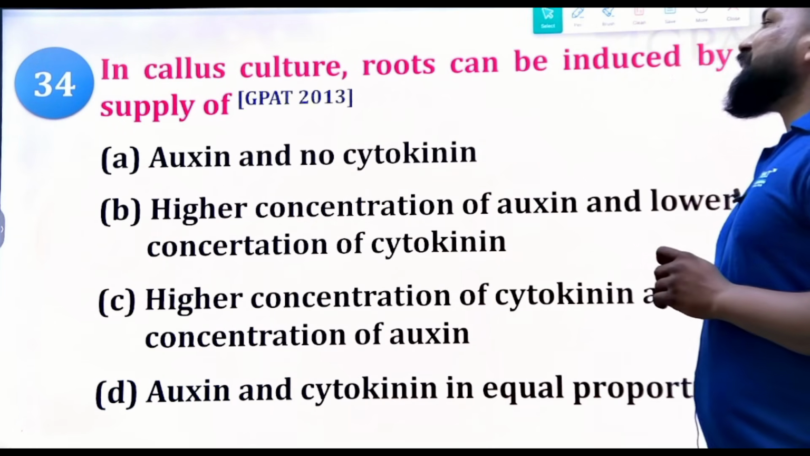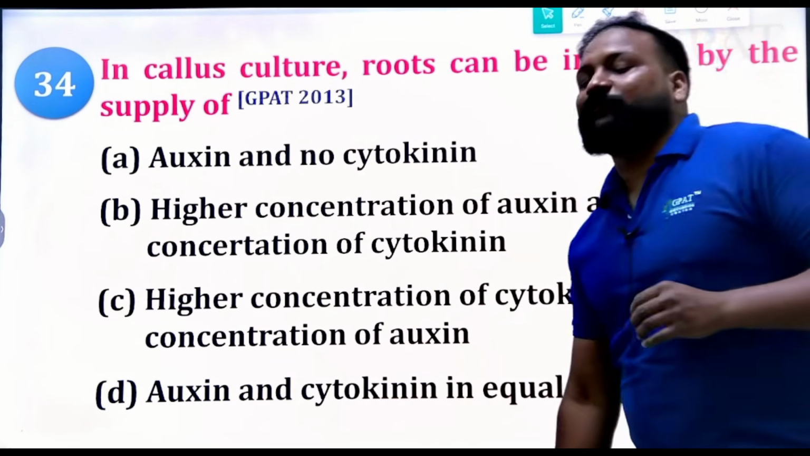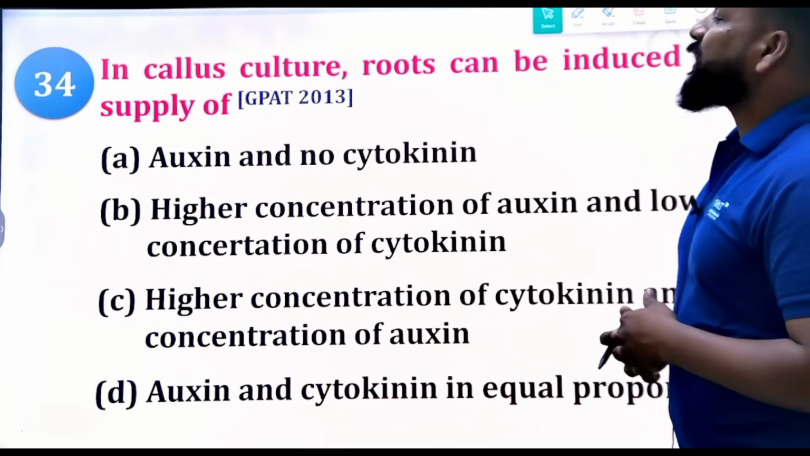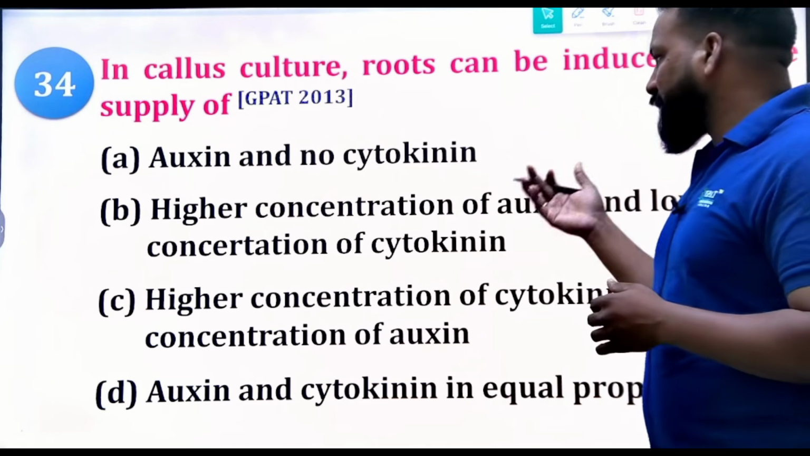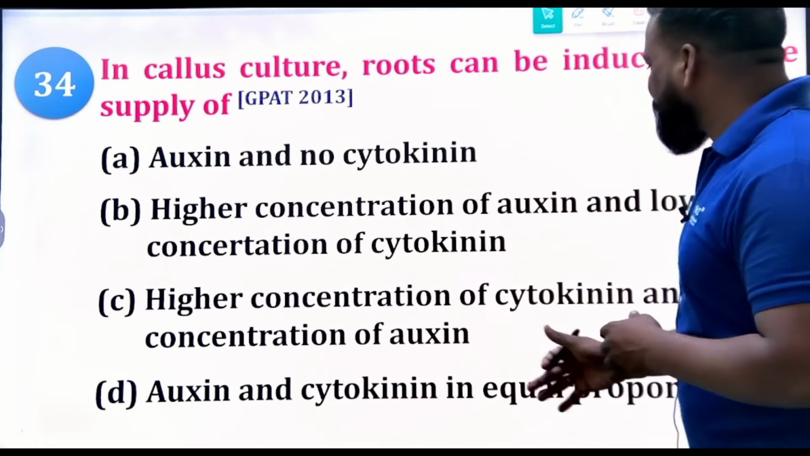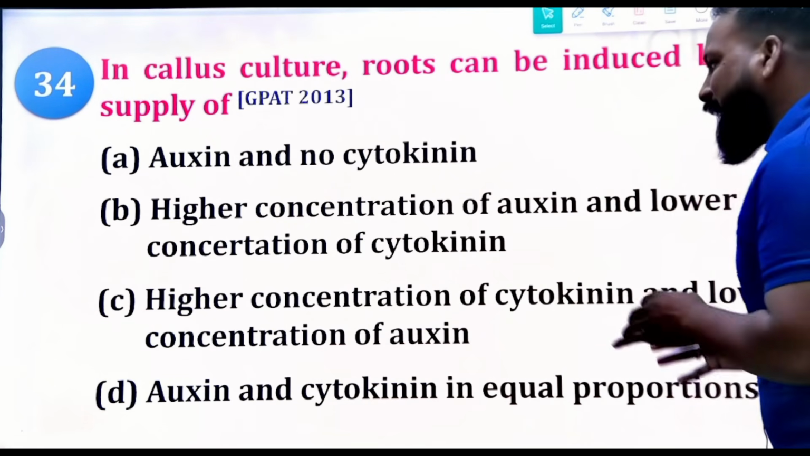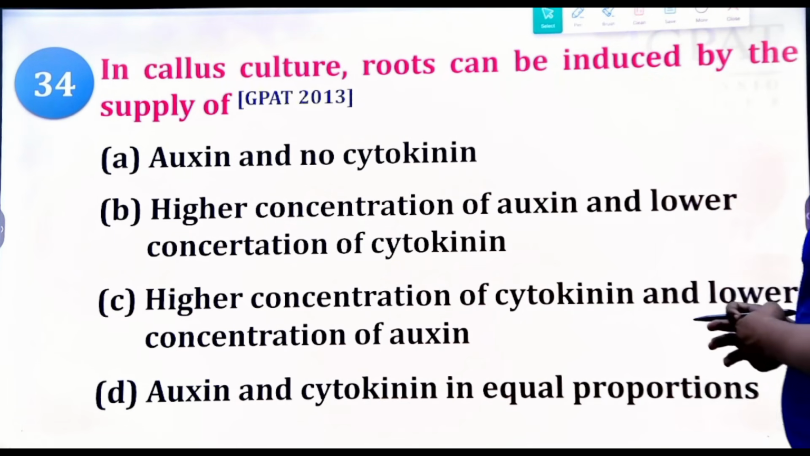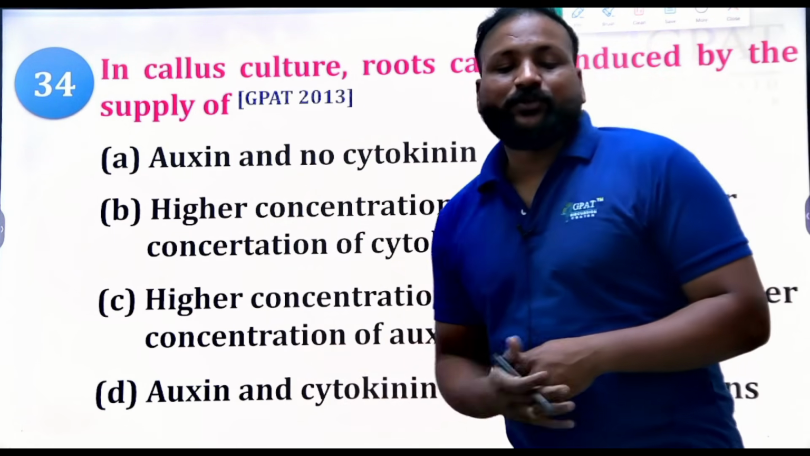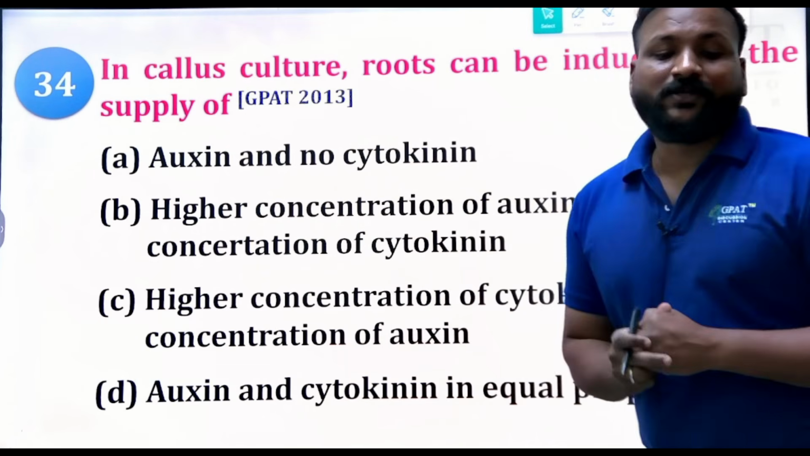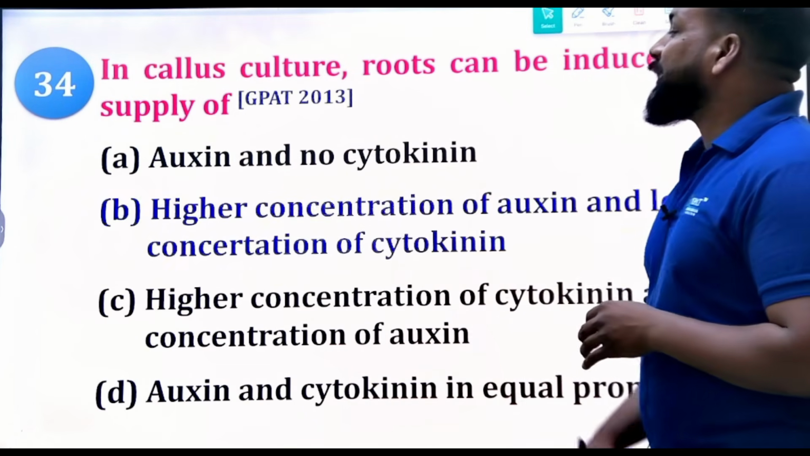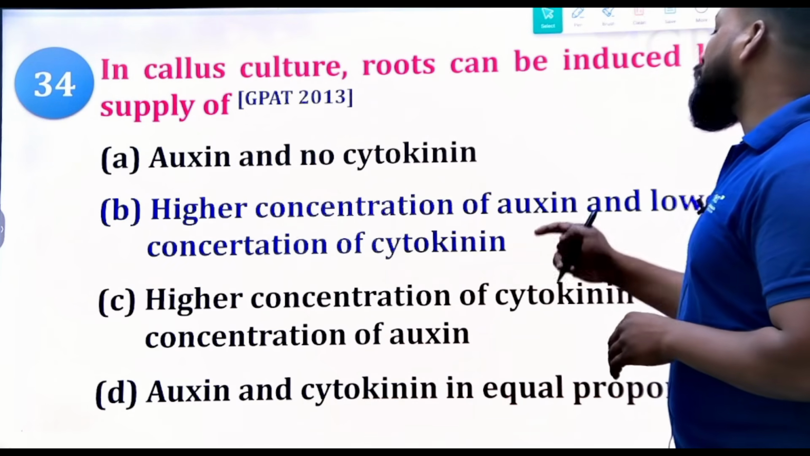Next, in callus culture, roots can be induced by the supply of: option A, auxin and cytokinin; no cytokinin; high concentration of auxin and low concentration of cytokinin; high concentration of cytokinin and low concentration of auxin; auxin and cytokinin in equal proportion. This is a GPAT 2013 question. So what is the right answer? The right answer will be undoubtedly high concentration of auxin and low concentration of cytokinin.